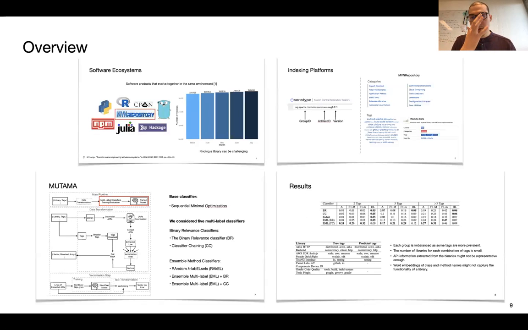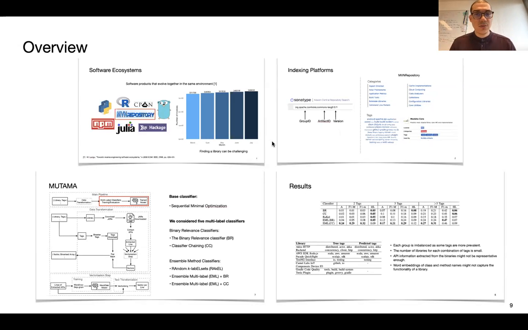Finally, as an overview, we focus our work on the analysis of the elements of software ecosystems, specifically Maven. In this case, Maven contains a large number of modules, and we focus on the tags that are missing for some of the elements of these software ecosystems.